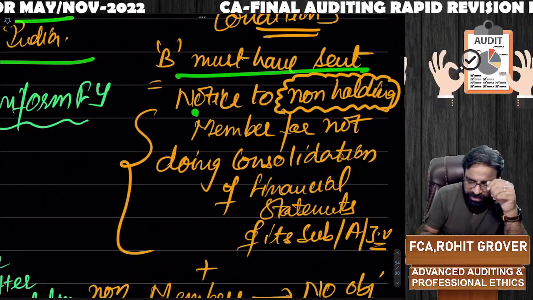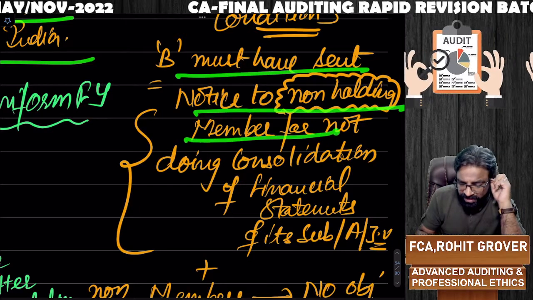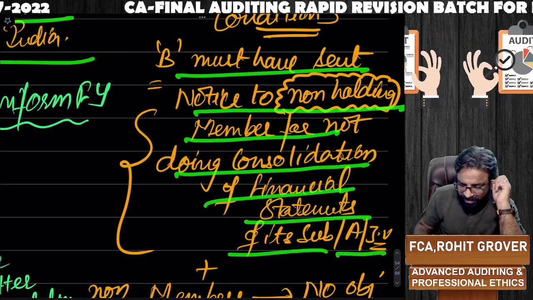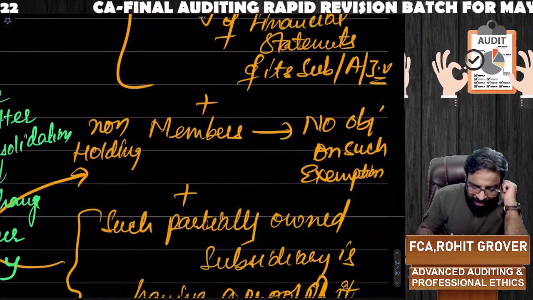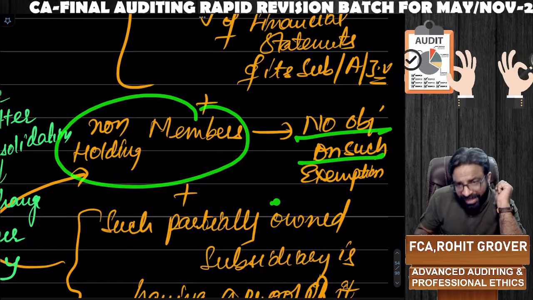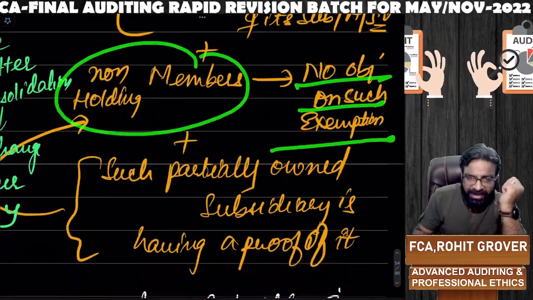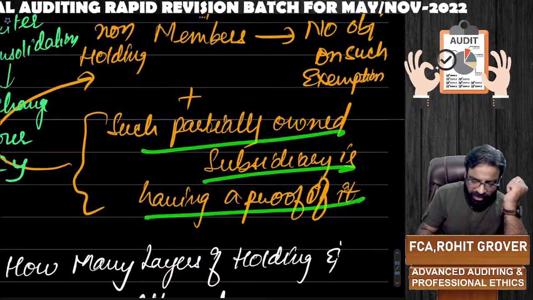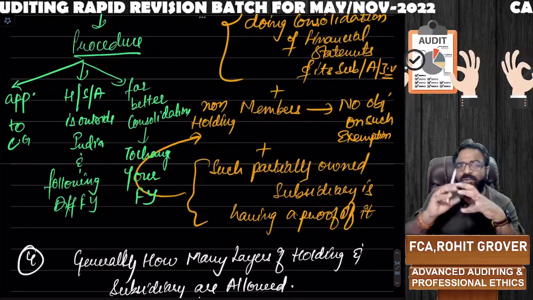B must have sent notice to the non-holding members for not doing consolidation of financial statements of its subsidiary, associate and joint venture, and the non-holding members have no objection if B is doing that, and such partially owned subsidiary is having a proof of it, that non-holding members have no objection in that.